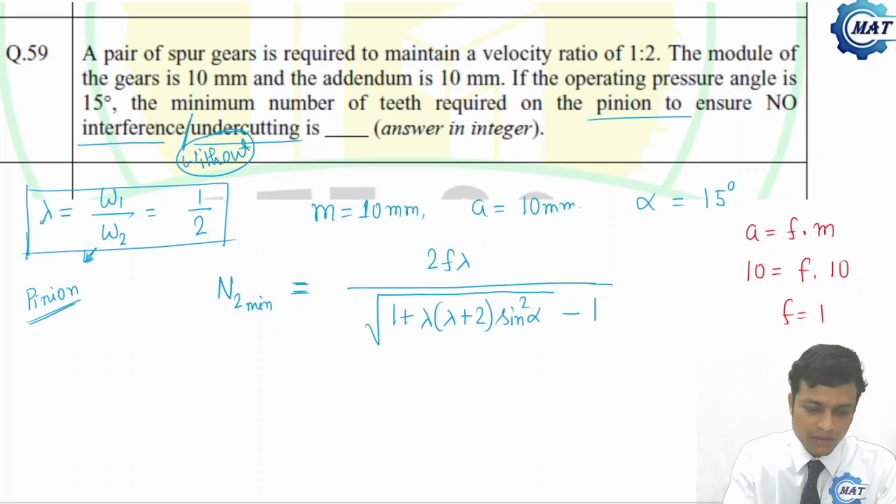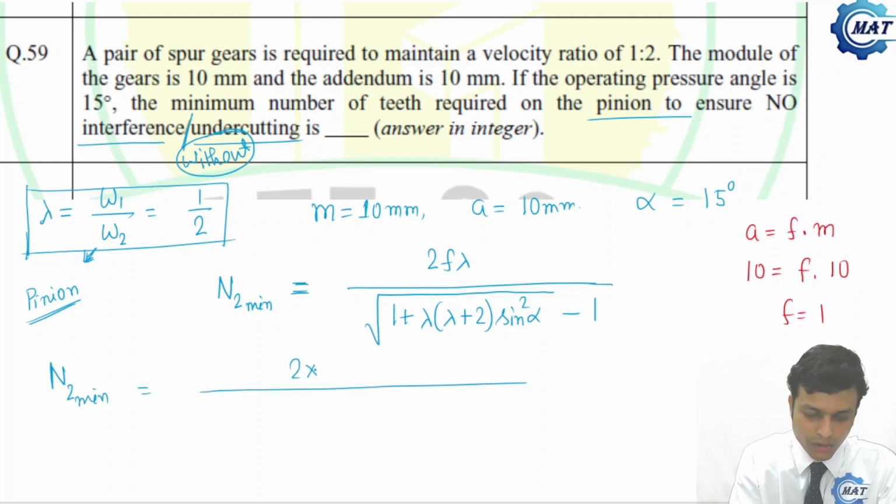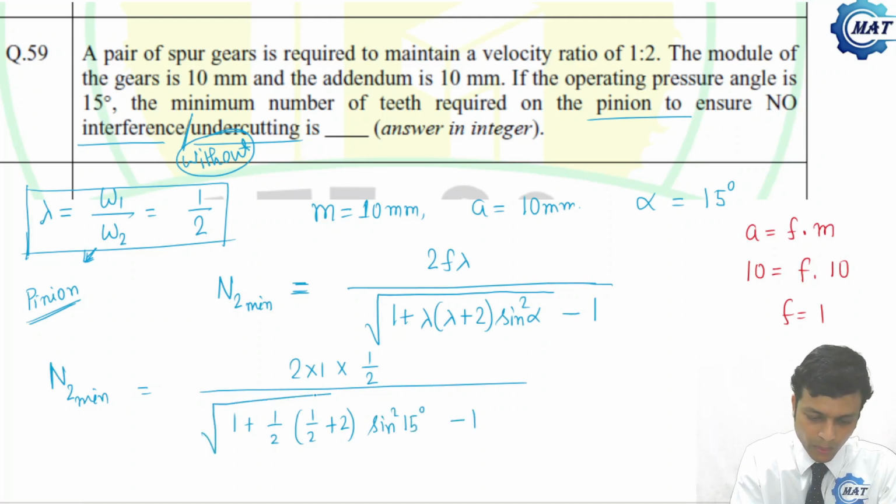Now let us put the values. Minimum is 2 into 1 into half, 1 plus half, half plus 2, sine square 15 degree, minus 1.